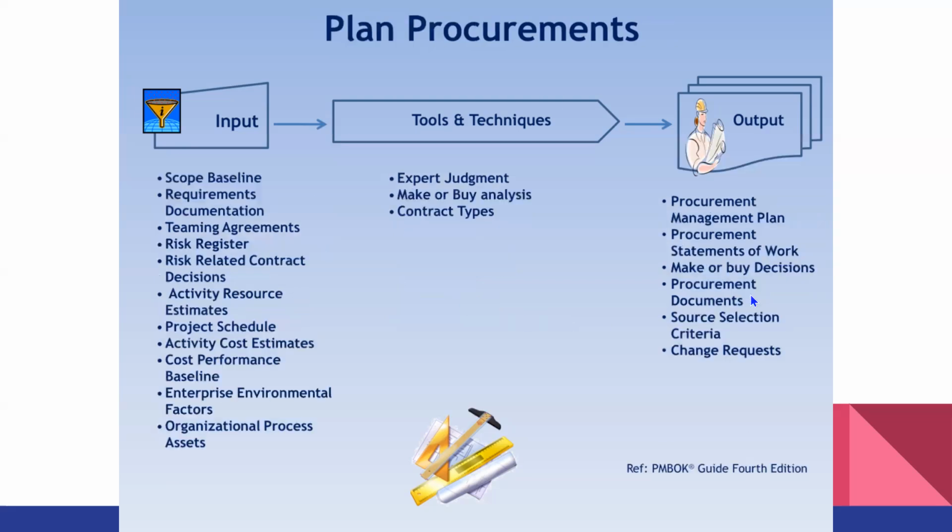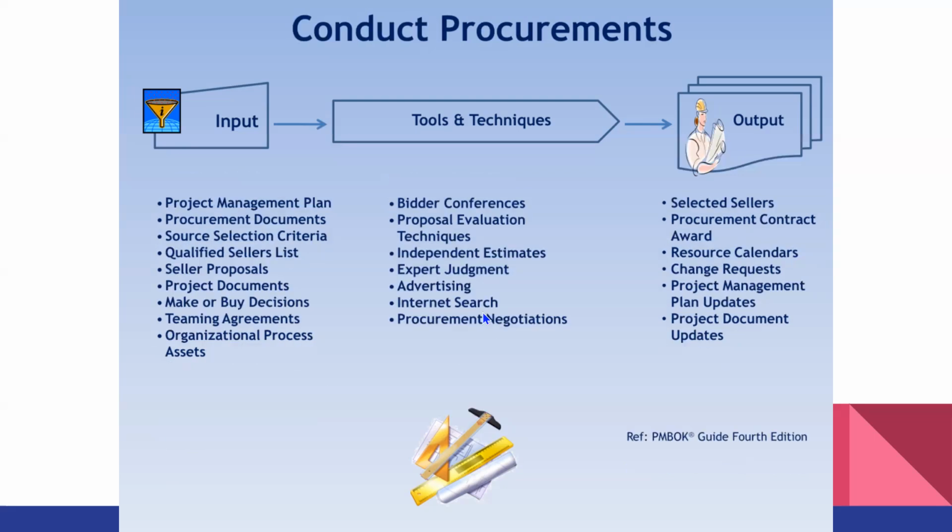Before, it was the output. Source selection criteria was the output of plan procurement. But during project execution, the output can become the input. So that means you have to prepare first in the planning stage, because that will be used in the execution stage. For example, source selection criteria can be a valid reference for a bidding process, for a tender process.